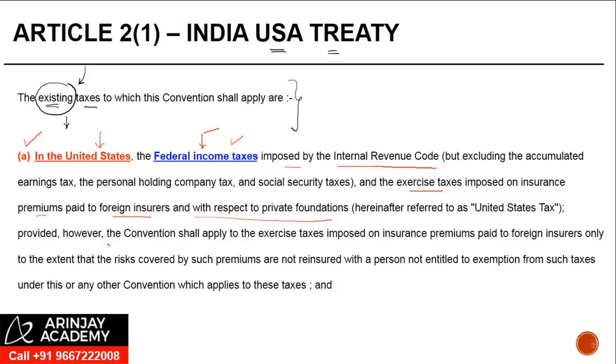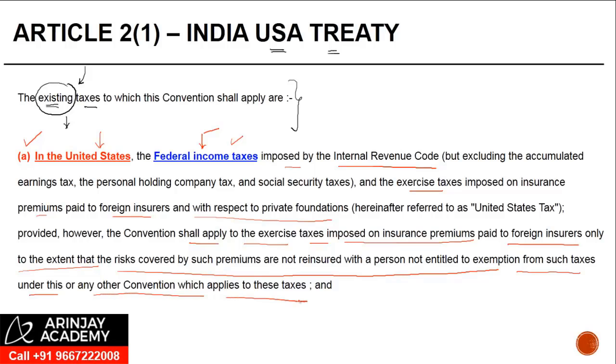Provided, however, the convention shall apply to the excise taxes imposed on insurance premiums paid to foreign insurers only to the extent that the risks covered by such premium are not reinsured with a person not entitled to the exemption from such taxes under this or any other convention which applies to these taxes. So this is not something which is very common. For the purpose of our discussion today, we would not get into the detail of this. But what I'm trying to say here is that in the United States, mainly it is applicable to the federal income taxes.